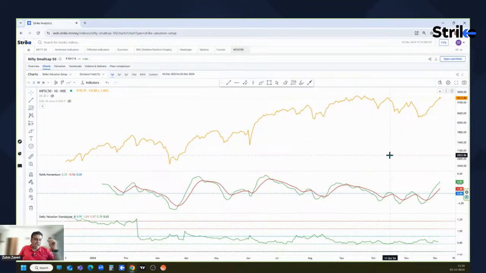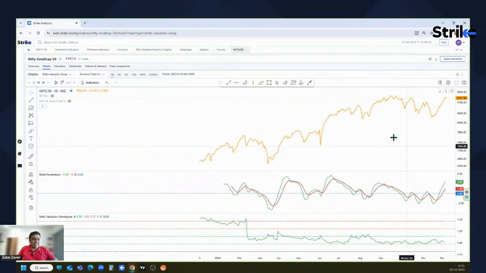If prices are at higher levels, the dividend yields would be less, and if prices are at lower levels, you will tend to get more dividend. That's the reason why this dividend yield valuation you have to see inversely. So a low curve over here indicates that small cap stock prices are at their high levels.